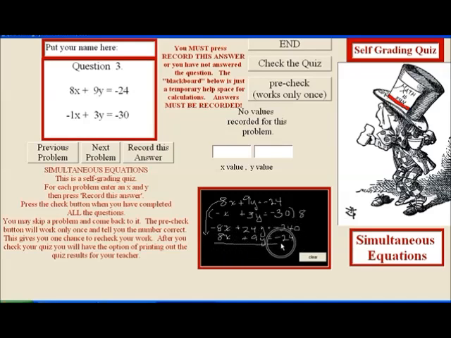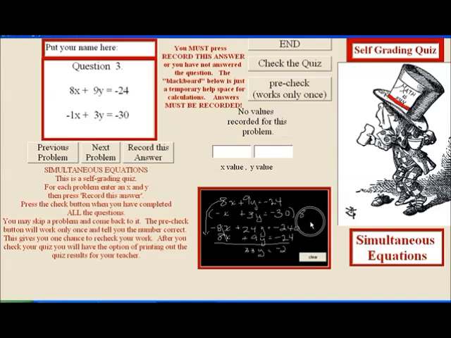And now I'm ready to eliminate, kill. So I get 36y. No, I lied. 9 and 24 is 33, 33y equals -264.